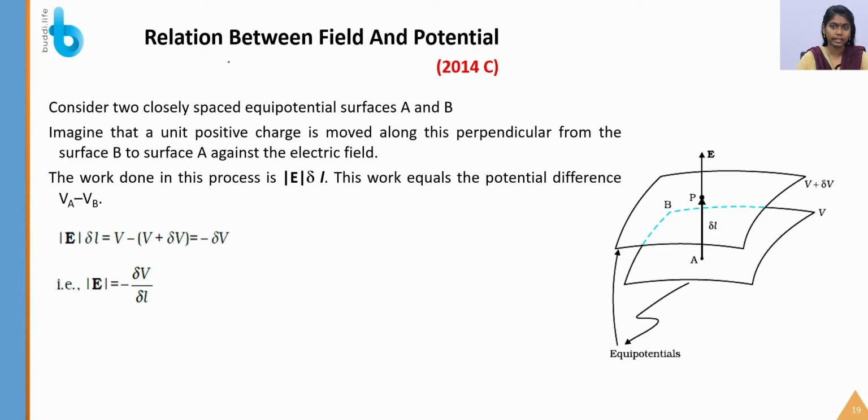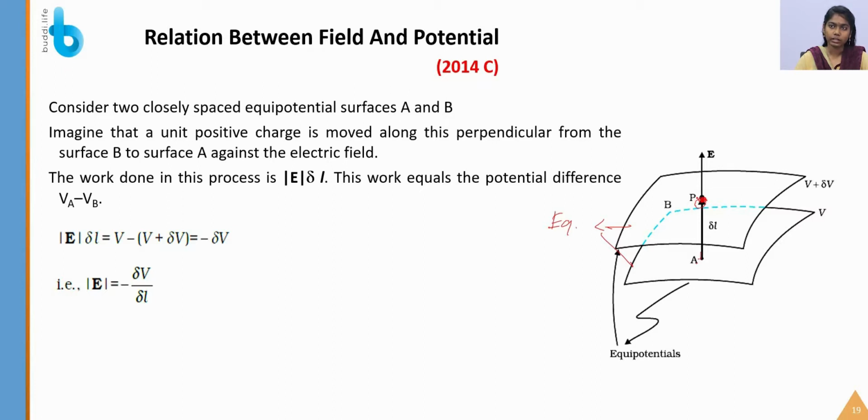Okay students, let's see the relation between field and potential. Consider these two surfaces as equipotential surfaces. I am moving a unit positive charge from surface B along the perpendicular from surface B to surface A, against the electric field. Here the electric field is present in this direction.